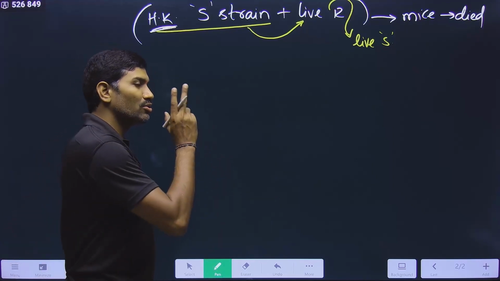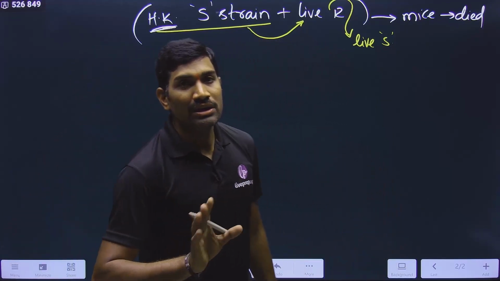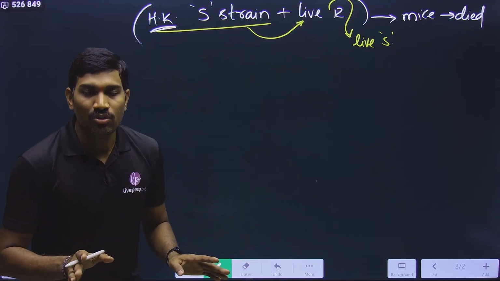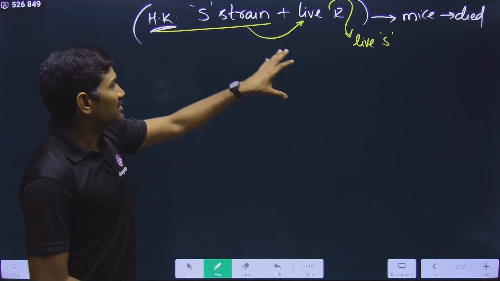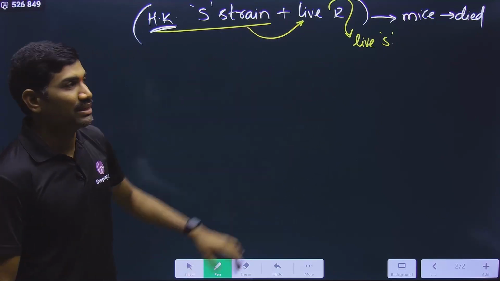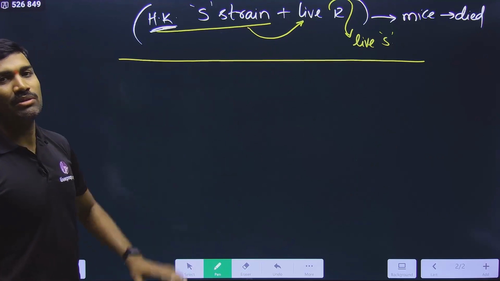Many students make wrong interpretations in genetics. That's why they are making many mistakes. Don't interpret anything wrongly on your own. If you have any doubts, ask the faculty, and we will tell you. Clear? Yes, this is the last step of Griffith's experiment, and this is where the Avery-MacLeod-McCarty experiment begins.